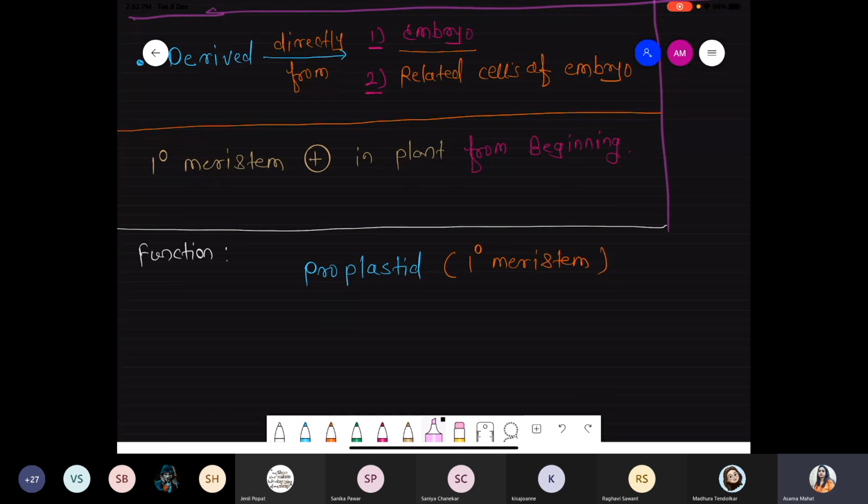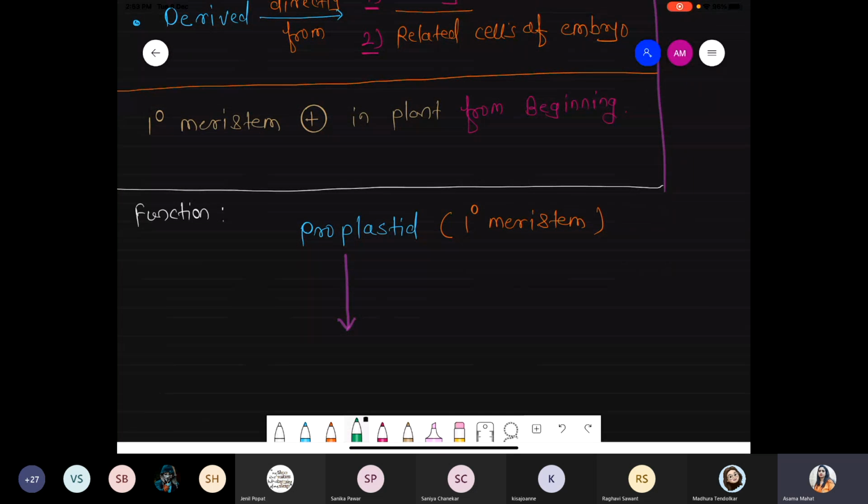Now what happens after some time? Such proplastids are converted into chloroplasts. Definitely it is converted into chloroplast at the later stage, right? And chloroplast means it now becomes green in color. It performs the function of photosynthesis, right? This chloroplast is nothing but one converted specialized cell, one type of special cell.